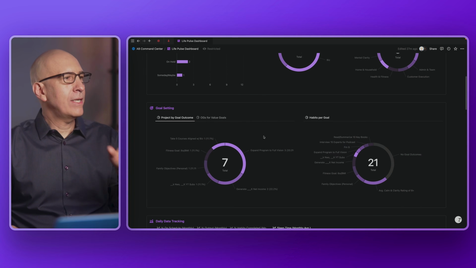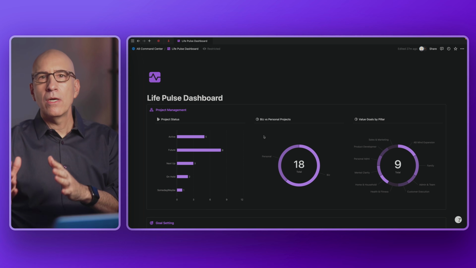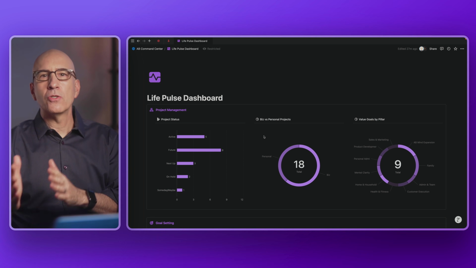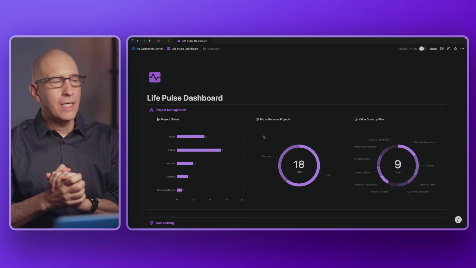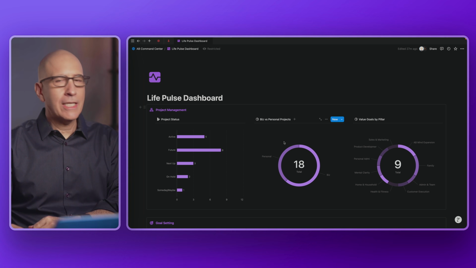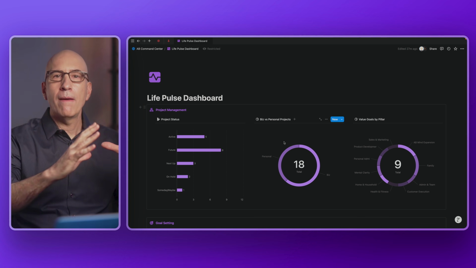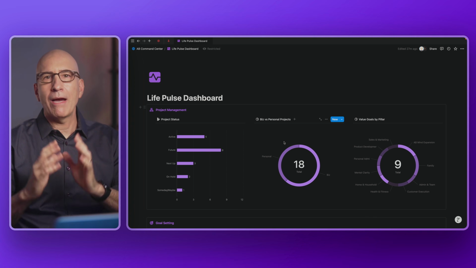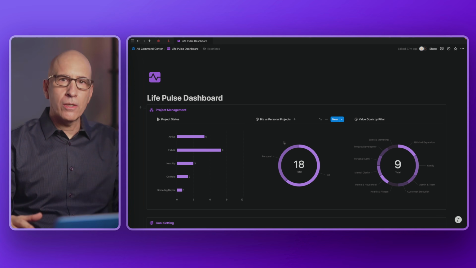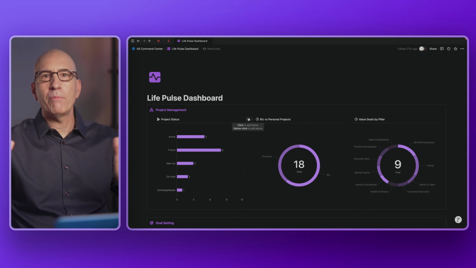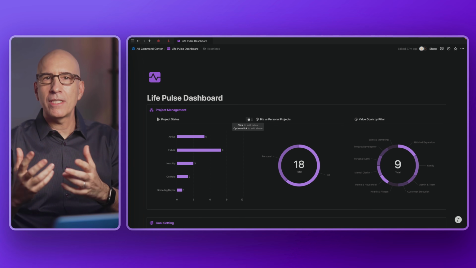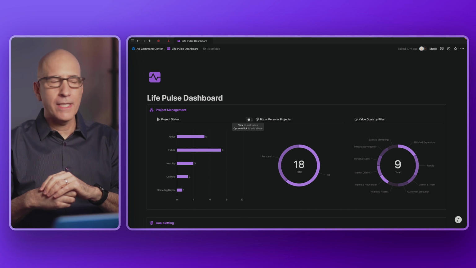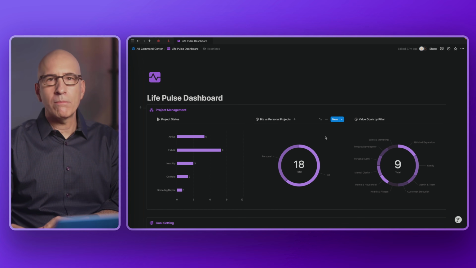Now, you could do a very similar thing to this in your monthly review pages, in your quarterly review pages, and of course, in your annual review pages. You could build out this kind of dashboard and have this glimpse by those different time periods. That would be super valuable too. I started by just making a global life pulse dashboard. I find this to be fun and interesting and in some cases revealing. So this is a great starting point.